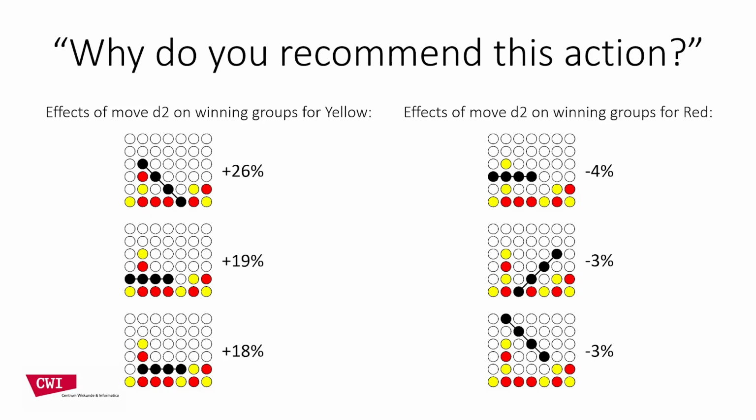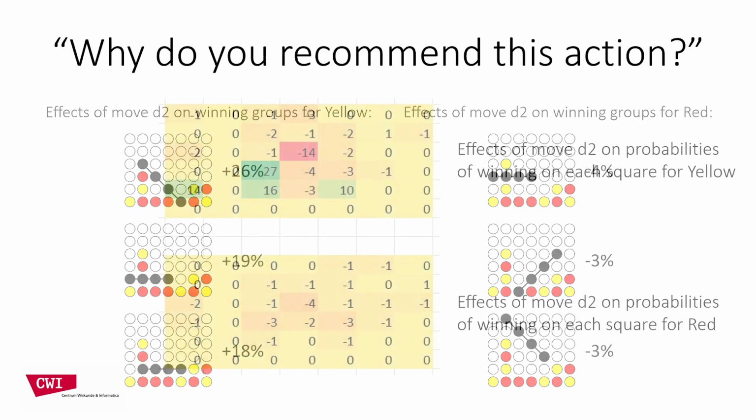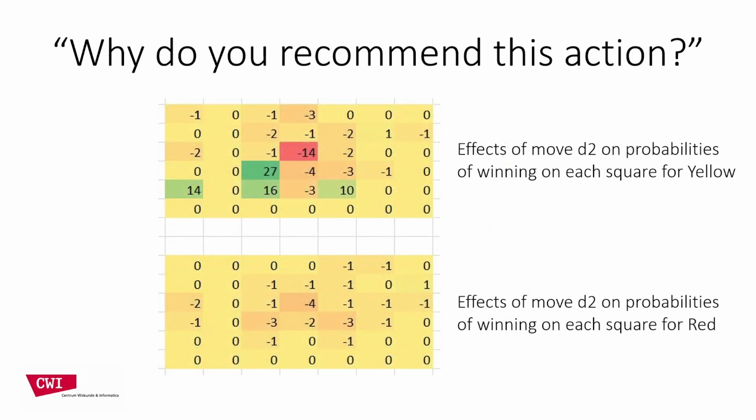And it decreases the chances of red connecting the 4 disks in the top right by 4%, meaning from 5% down to 1. We can also demonstrate that the recommended move makes it 14% less likely for yellow to win on d4, but 27% more likely to win on c3 eventually, and so on for any relevant scenario.